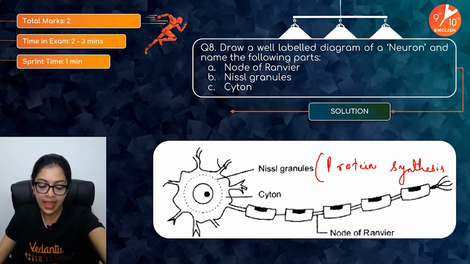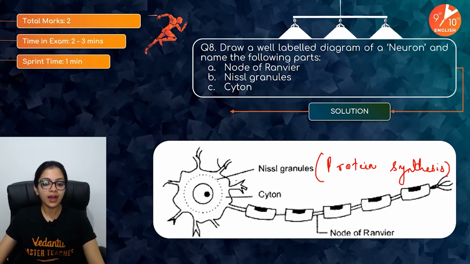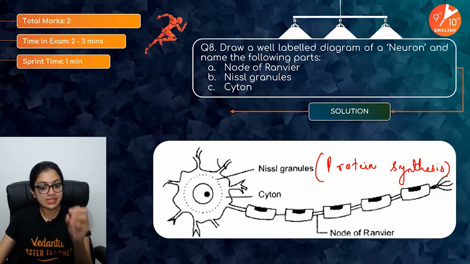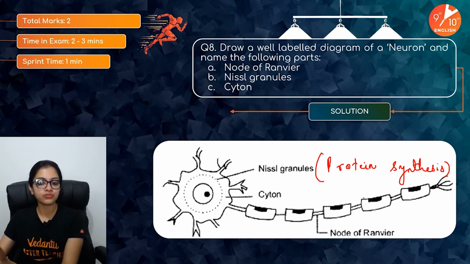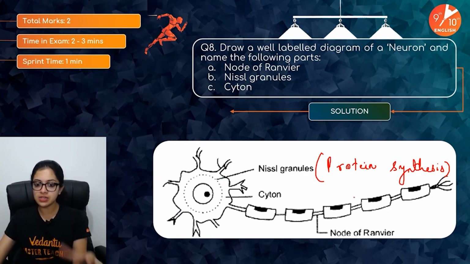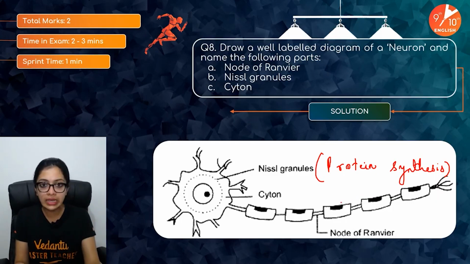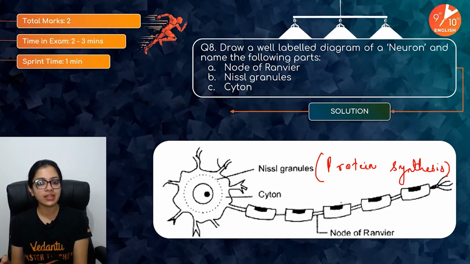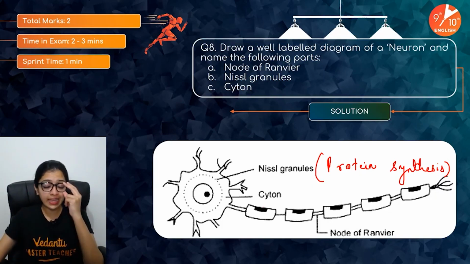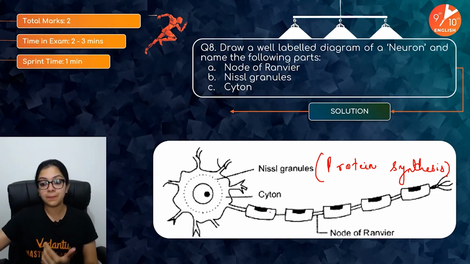The protein manufacturing center of your neuron is what we call Nissl's granules, which are granulated substances which you see in the cyton or the cell body. But why aren't they found in the axon? Well, this is because the cyton is the cell body, literally. It's in the cell body that you would find the nucleus, the rough endoplasmic reticulum, the ribosomes, and all of them. So Nissl's granules include structures like RER, your rough endoplasmic reticulum, and your ribosomes, which help in protein synthesis.